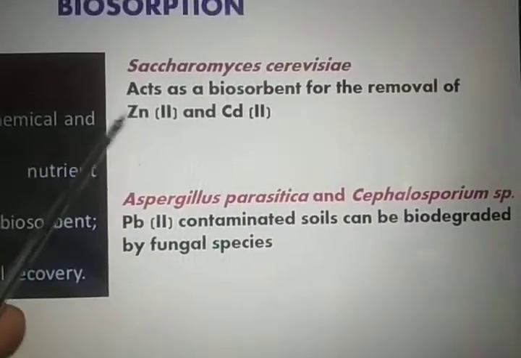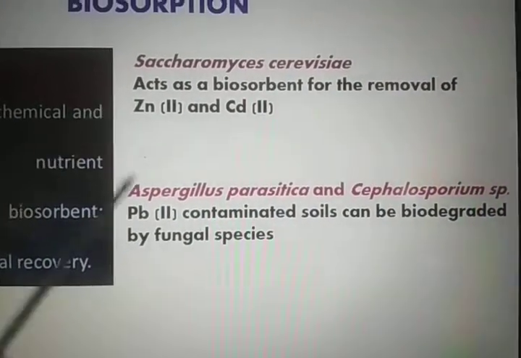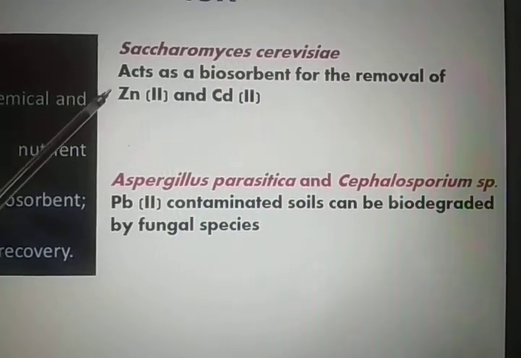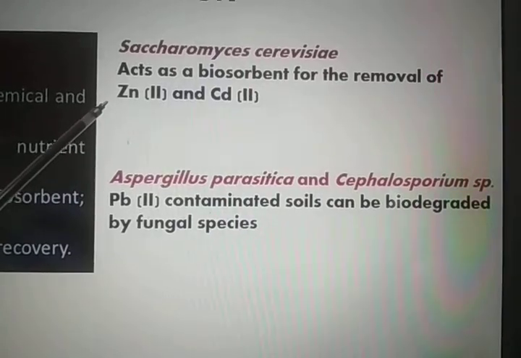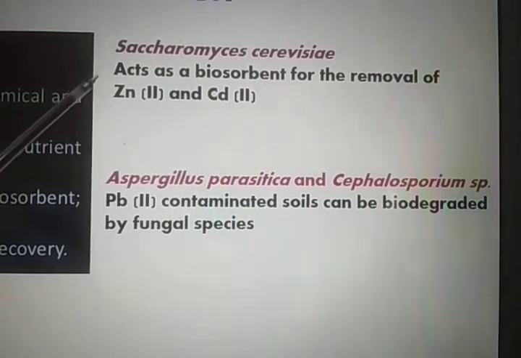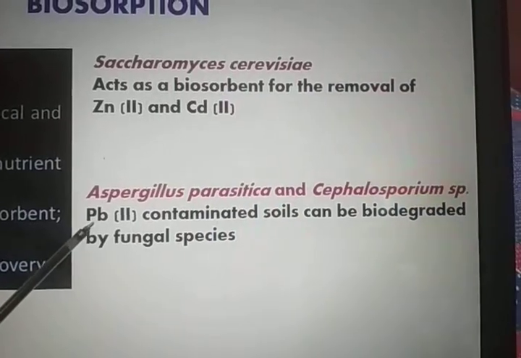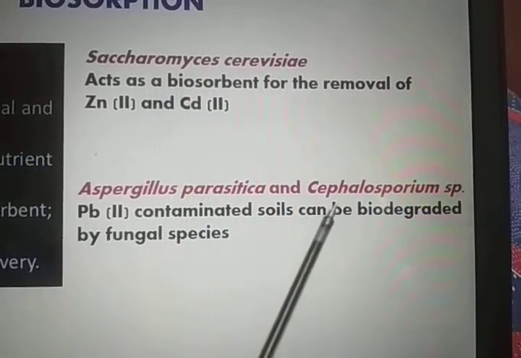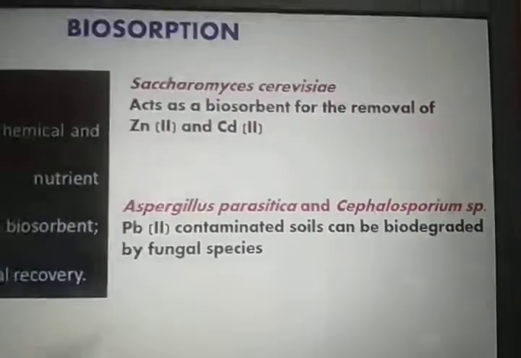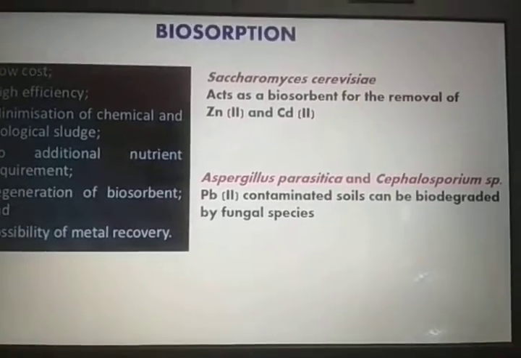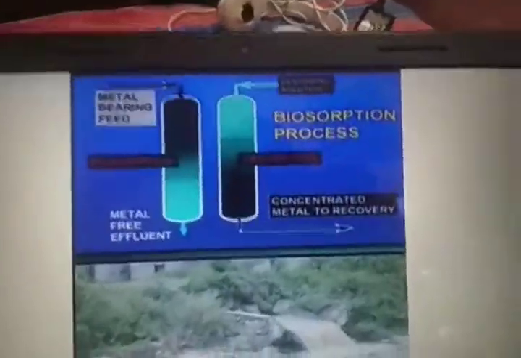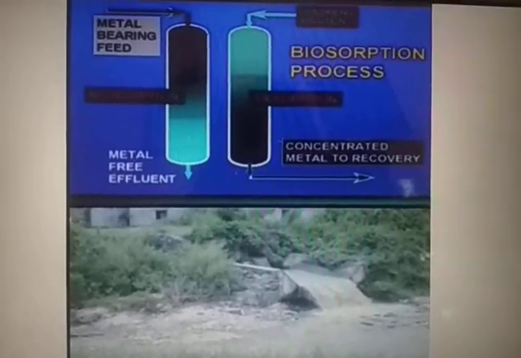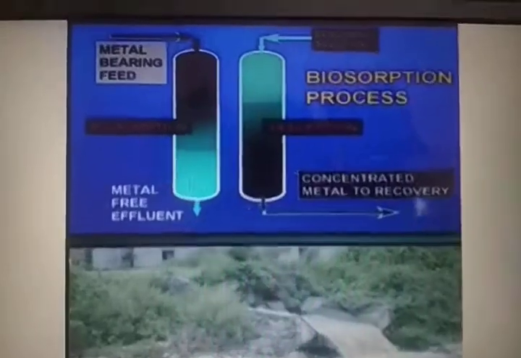So there are examples of yeast and fungi, which act as biosorbents for the removal of zinc and cadmium, Saccharomyces cerevisiae, and for lead contaminated soil, Aspergillus parasitica and Cephalosporium putida can be used. So this is the way how the water can be cleaned by this process.